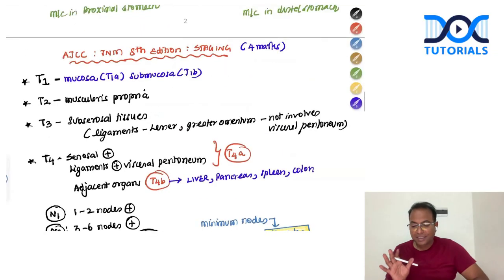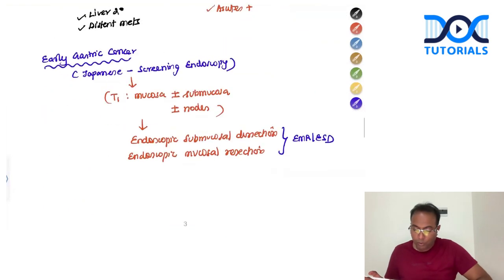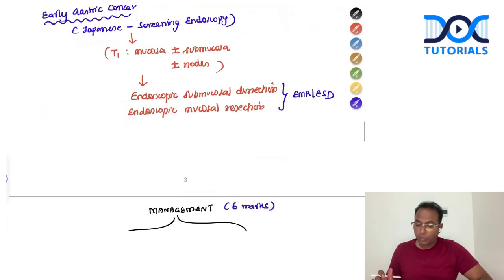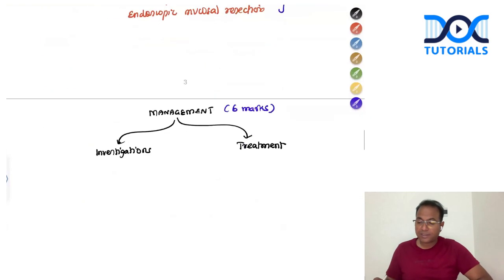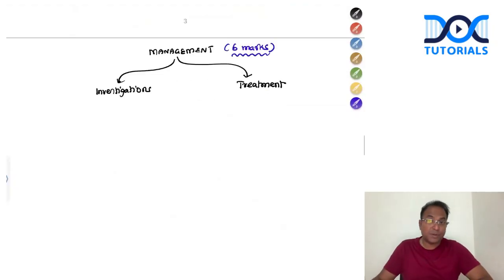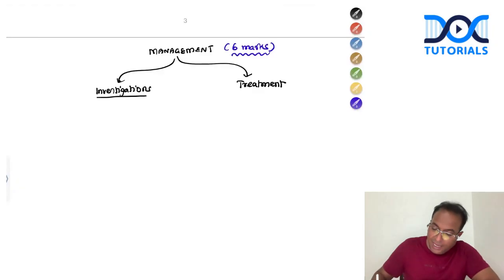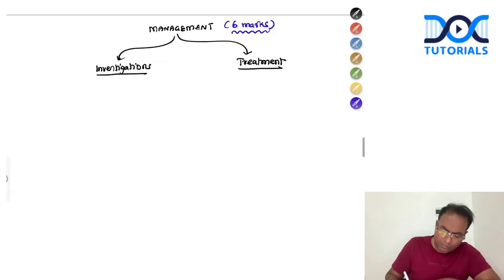See, you can make the presentation very nice by making small tables, small pictures, everything you can do, if you have adequate time. So now the last part of the essay question, the major mark, 6 marks, is given for management. So now you should focus more on management. Management includes both investigations as well as treatment. So let us now discuss the investigations of cancer stomach.